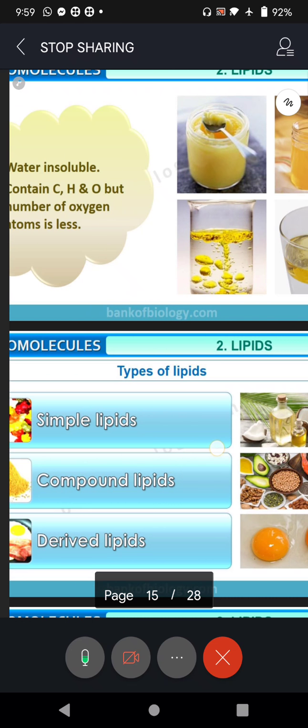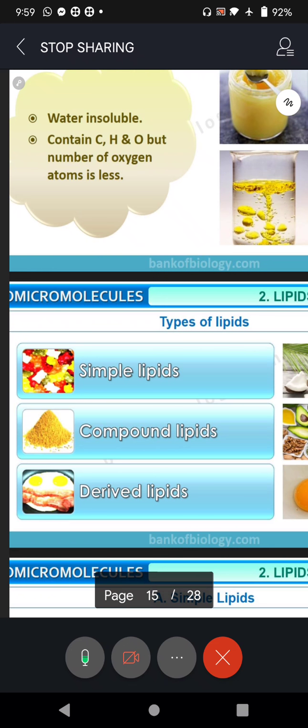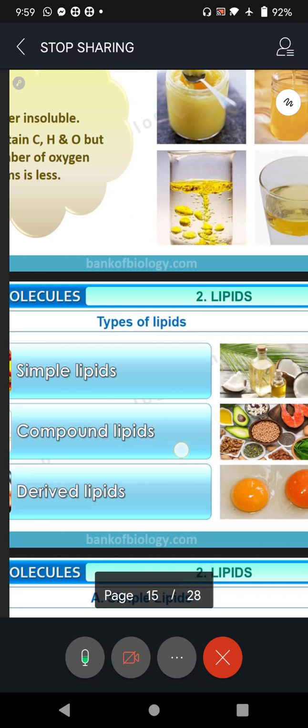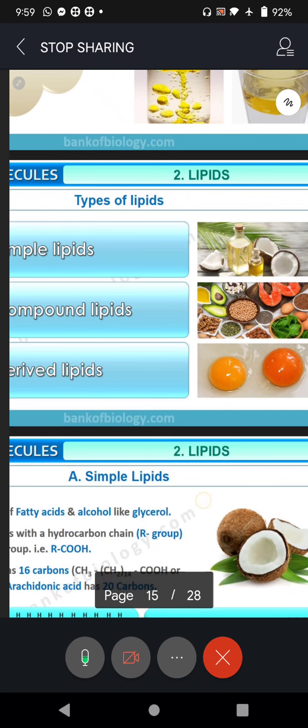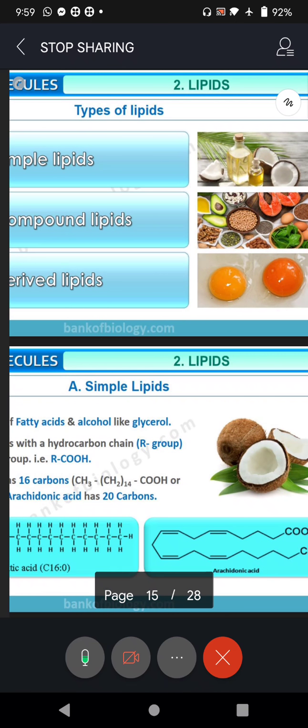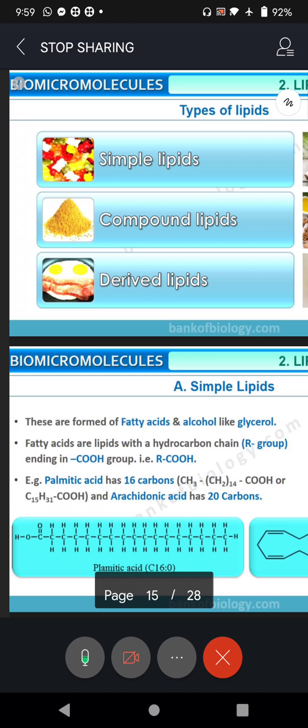And based on their structure, we have 3 types of lipids. We classify lipids into 3 types: simple lipids, compound lipids and derived lipids. In what way are we able to classify that? Look at that, simple lipids. These are formed, as I said just now, of fatty acids and alcohol like glycerol. Remember, it is alcohol like, not alcohol.